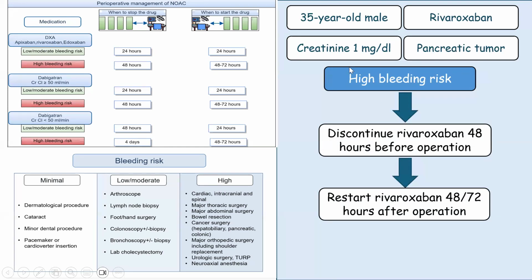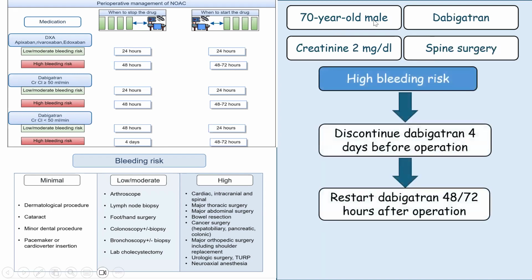The second example, a 35-year-old male patient on rivaroxaban, creatinine 1 milligram per deciliter, undergoing pancreatic tumor surgery. This patient has a high bleeding risk, so we'll discontinue the drug 48 hours before the operation and restart the drug 48 to 72 hours after the operation.